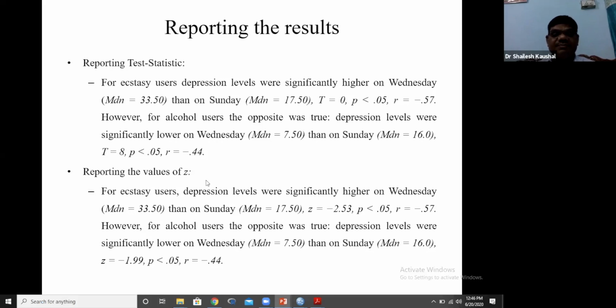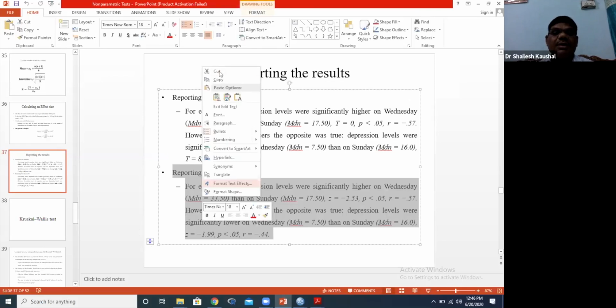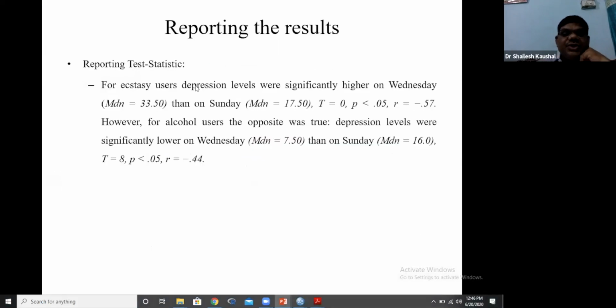Ecstasy users' depression levels are significantly higher on Wednesday than on Sunday, because the ecstasy tablet users' depression level increased. Earlier on Sunday the score was lower and the depression score increased on Wednesday. So we will report our result in this way.